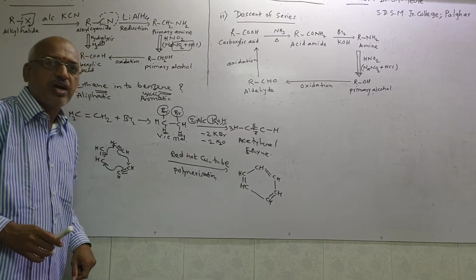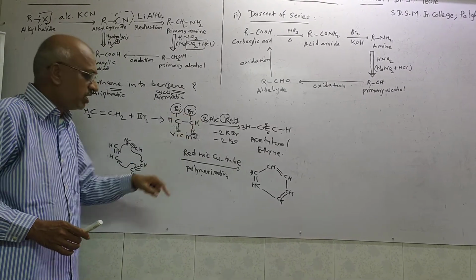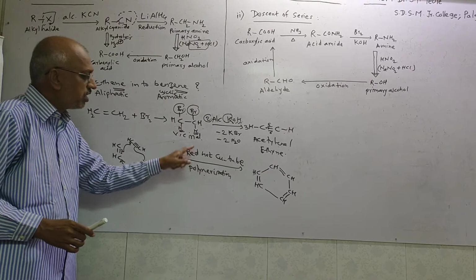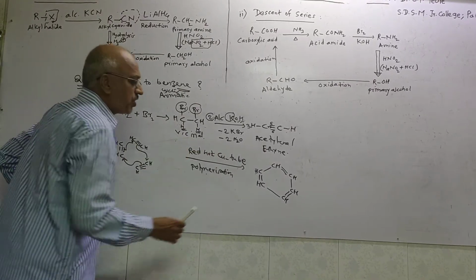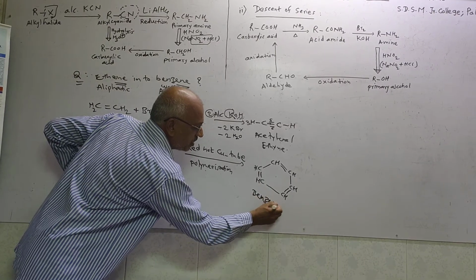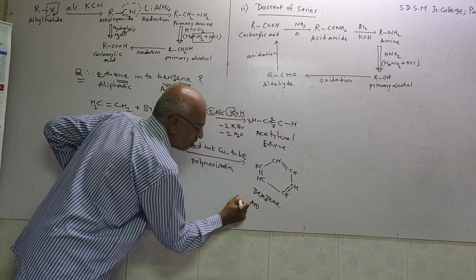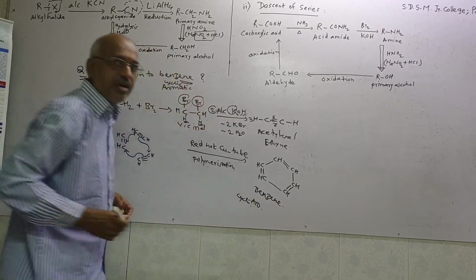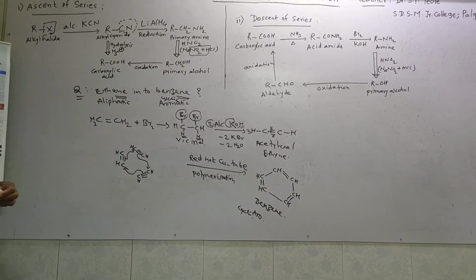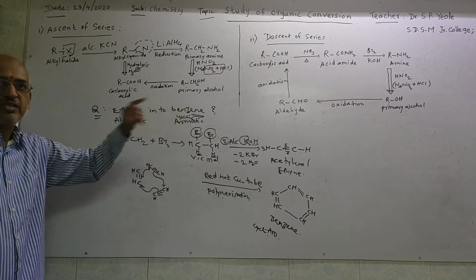So in this way, alternate, these three molecules of acetylene can be polymerized under a red hot copper tube, that gives what? Benzene. You know, benzene is what? Aromatic type of compound, which is what? Cyclic. Clear? Okay.